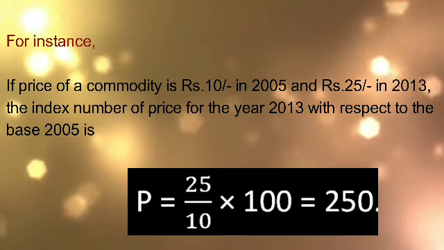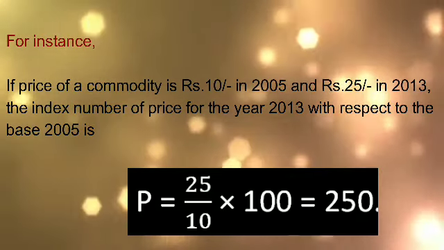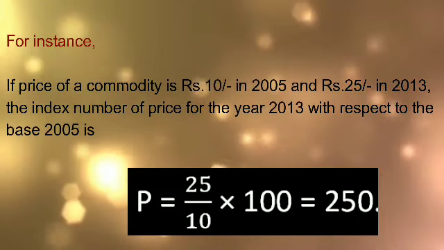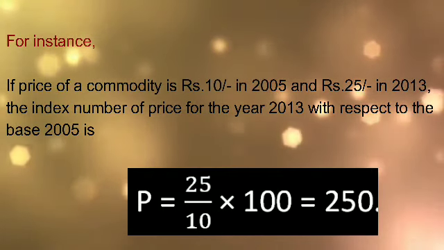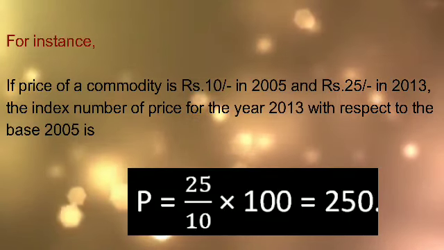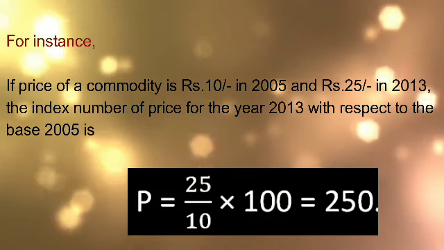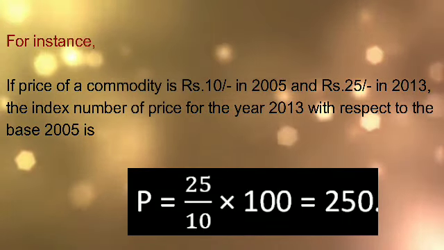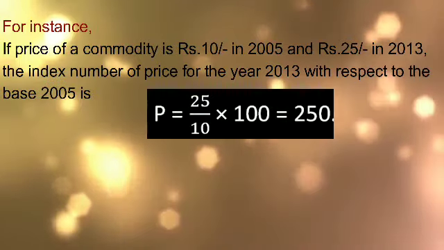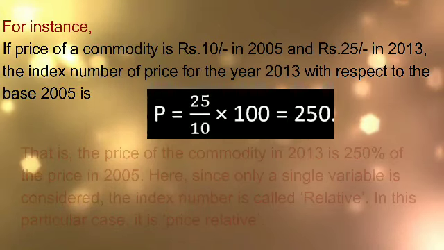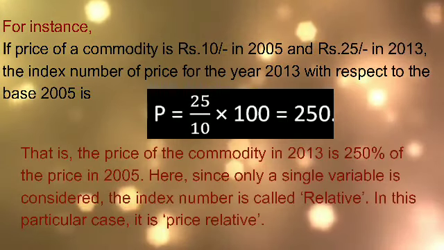So current year price divided by base year price into 100, and you will get the price index number. So here P equal to current year price, the 2013 price value 25, divided by base year price 10, multiplied by 100, that is equal to 250. Write it as 250% since you are finding the value in percentage.